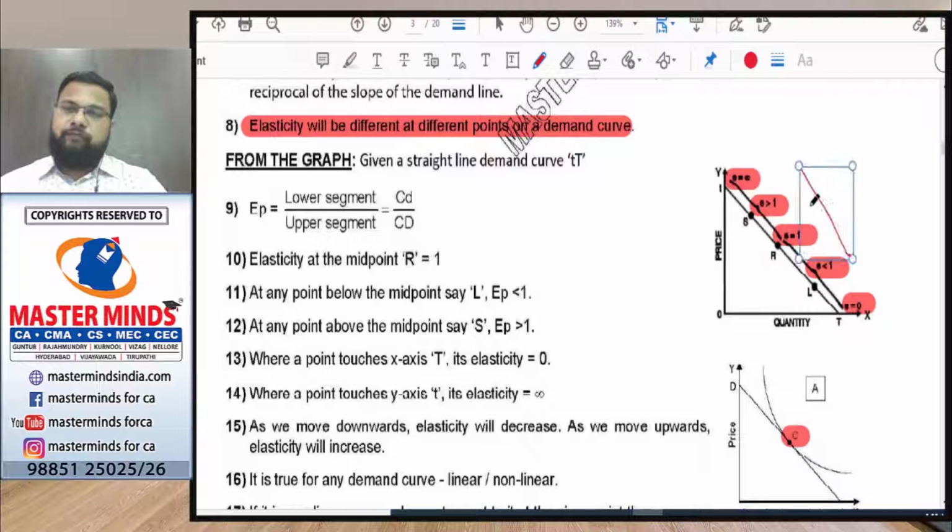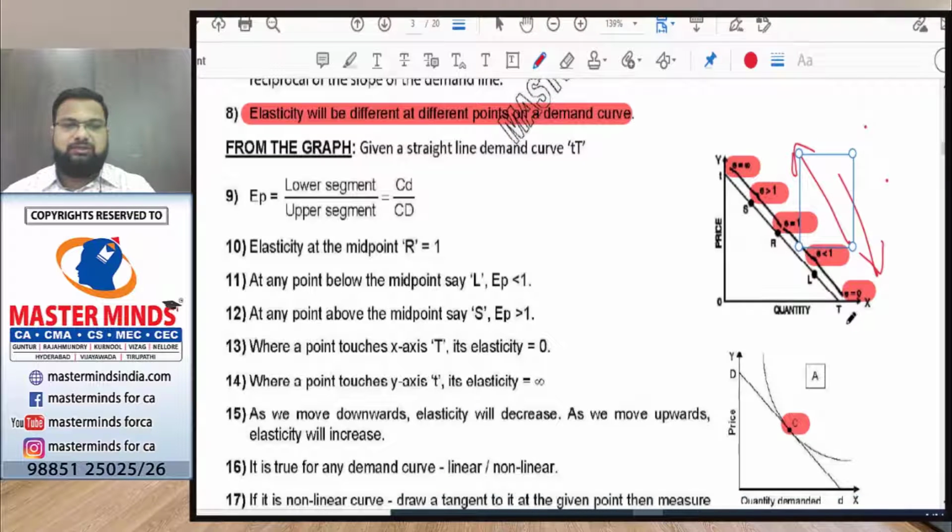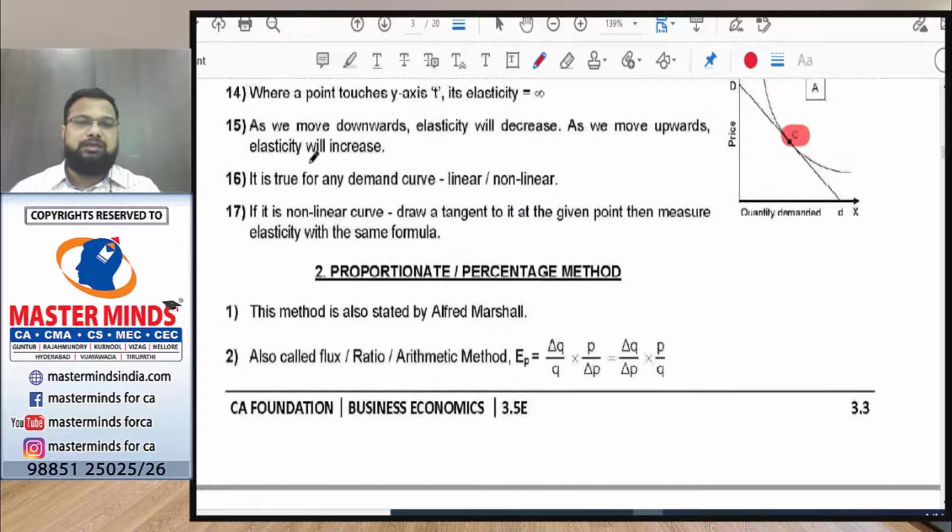When we move upward, the elasticity value increases, and when we move downward, the elasticity value decreases. So as we move upwards along the demand curve, the elasticity value increases, and as we move downwards along the demand curve, the elasticity value decreases. That is what has been explained here.